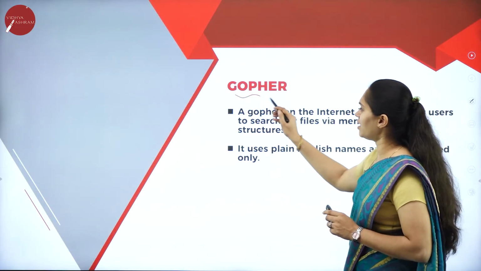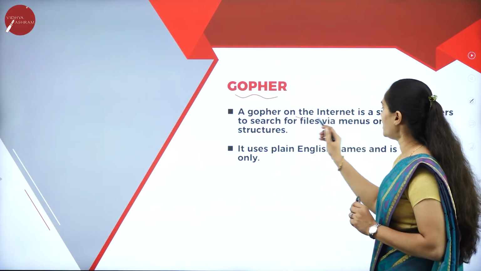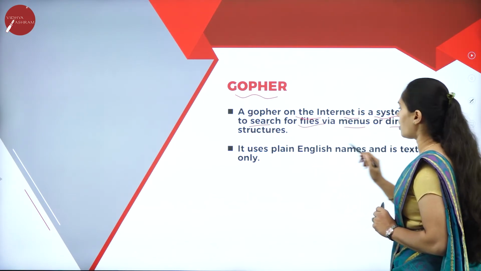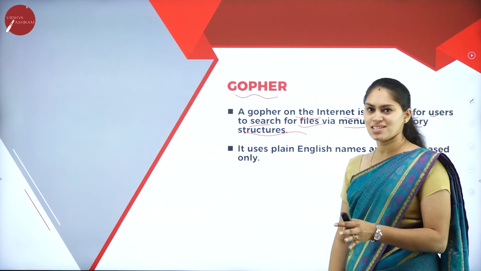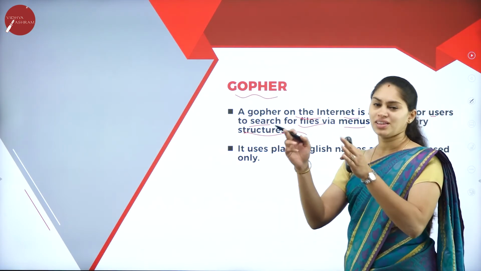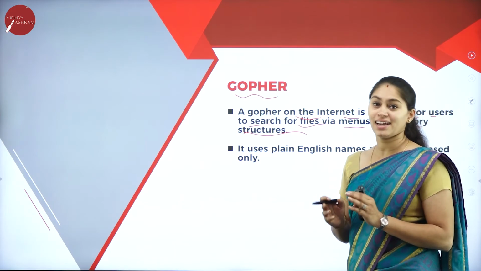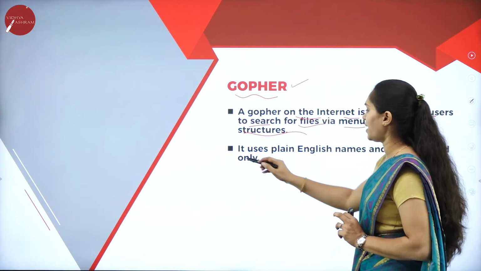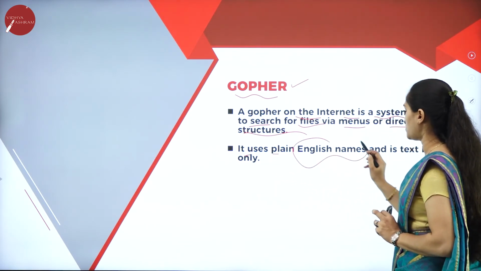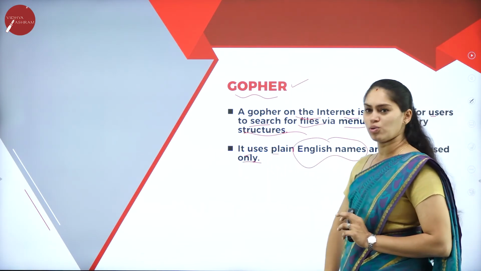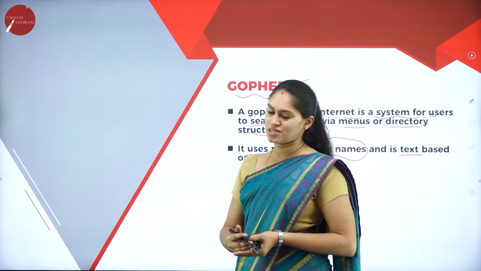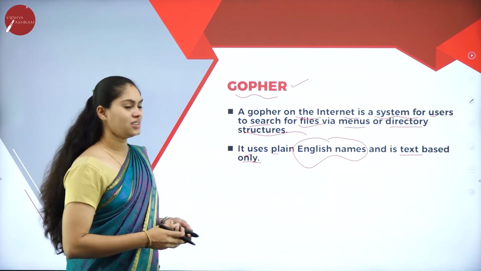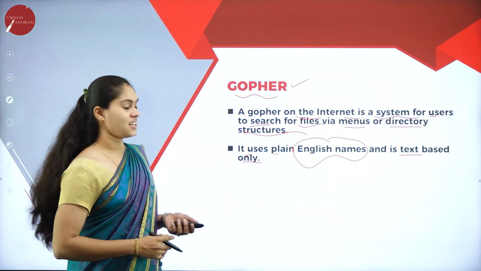Next we have Gopher. Gopher on the internet is a system for users to search for files via menus or directory structure. If I am searching for a particular file with the help of menus or directories over the internet, we call that Gopher. Mainly it uses plain English names and is text based only. It is not based on a graphical user interface. Instead, it only works with characters or text. I hope you got to know regarding Gopher.